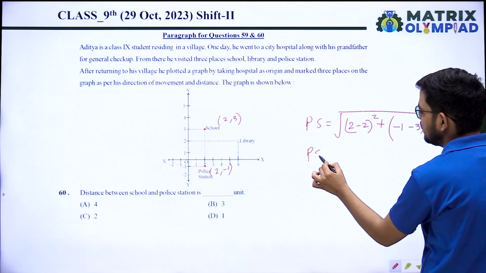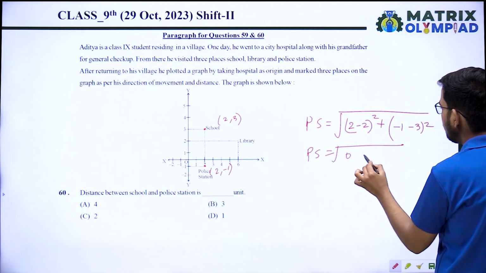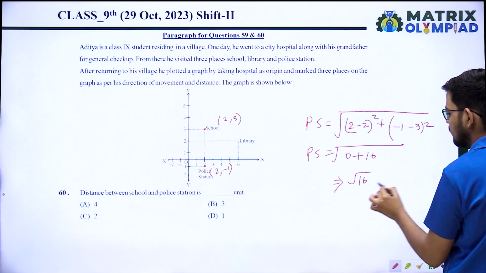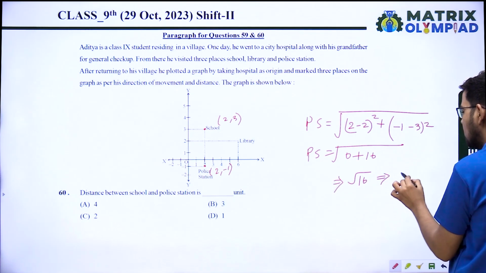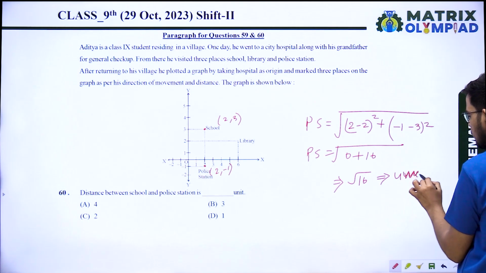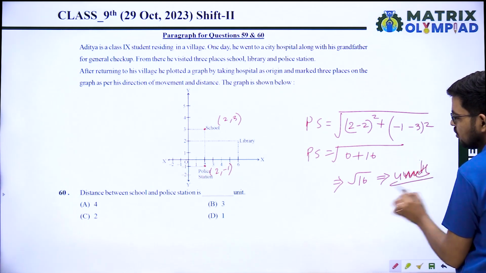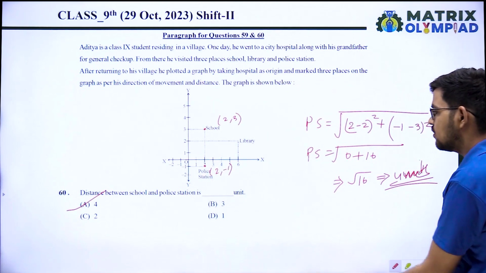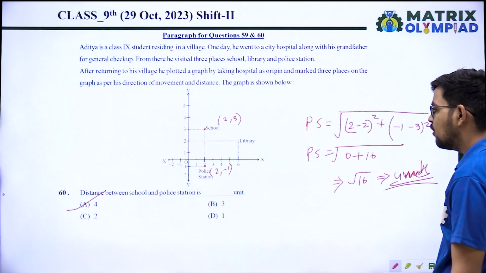So PS equals root of 0 plus 16, which is root 16. So that is 4 units. So the distance is 4 units. So option A is 4.